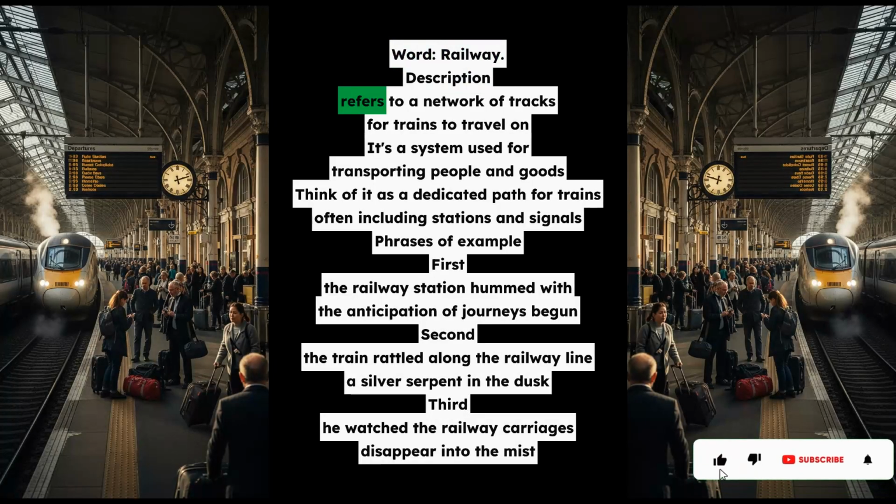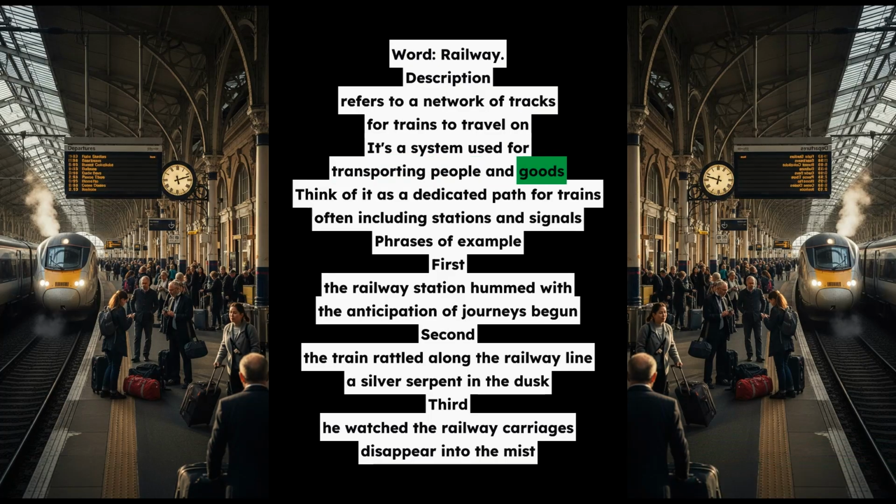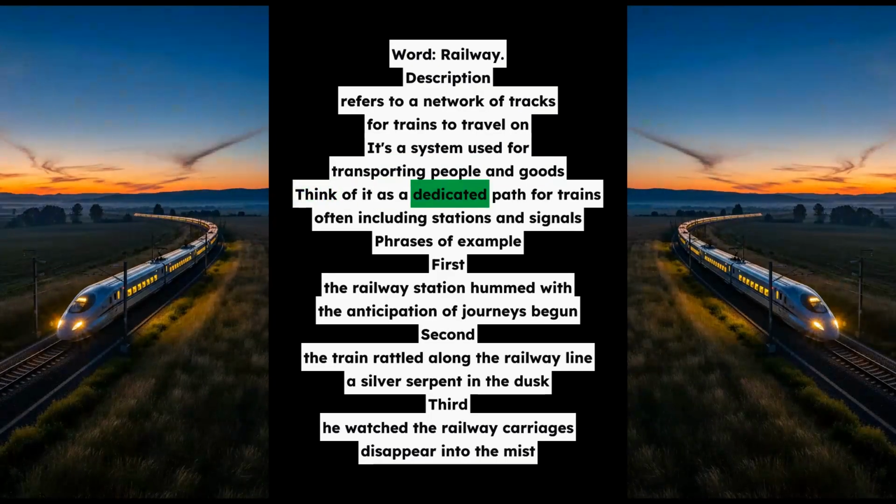Phrases of example. First, the railway station hummed with the anticipation of journeys begun. Second, the train rattled along the railway line, a silver serpent in the dusk. Third, he watched the railway carriages disappear into the mist.